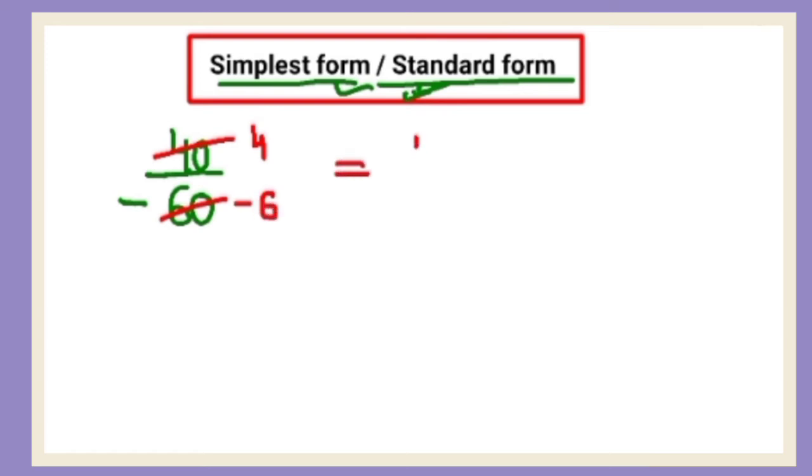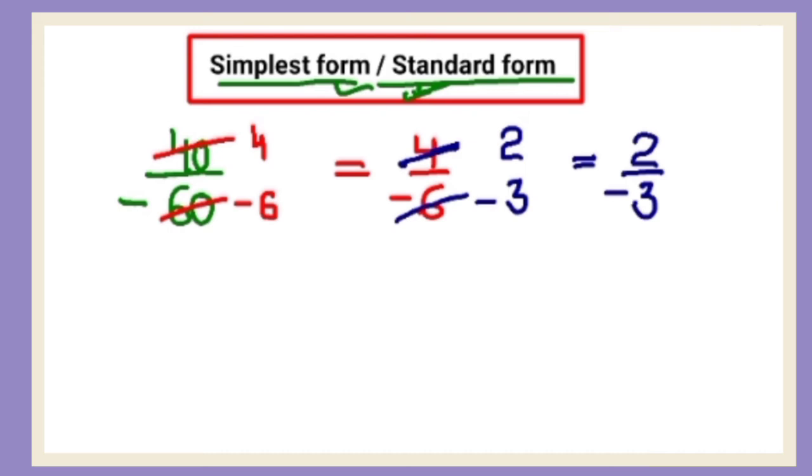What do you have now? 4 upon minus 6. Check it again. Is numerator or denominator divisible by any same number? Yes, by 2. 2 2s are 4. 2 3s are 6 of minus sign. So now it becomes 2 upon minus 3. Now the numerator and the denominator are not divisible by any same number. In numerator and denominator except 1, nothing is common. Numerator और denominator में 1 के अलावा कुछ common है ही नहीं. So they are not divisible by any same number.